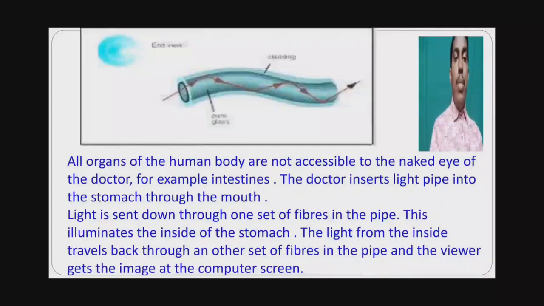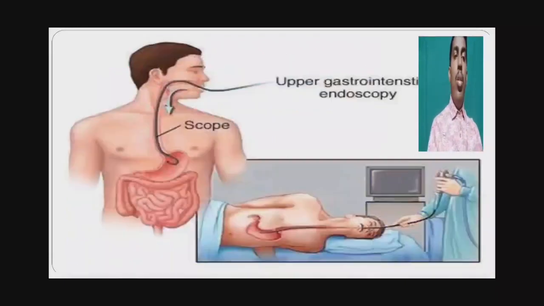The light from the inside travels back through the other set of fibers in the pipe, and the viewer gets the image on the computer screen. At the monitor, we can observe the internal parts of the human body. Here we can see the internal organs by using optical fiber.